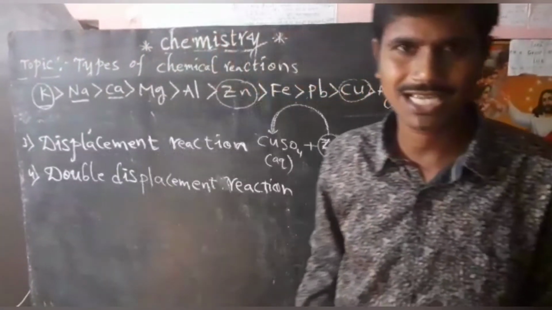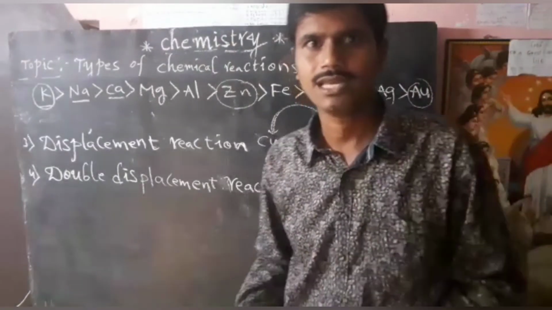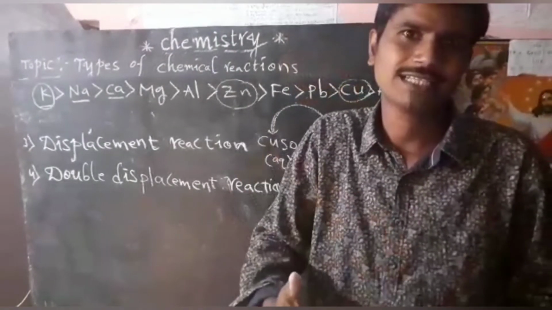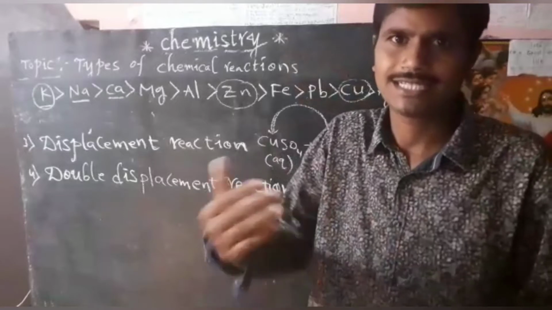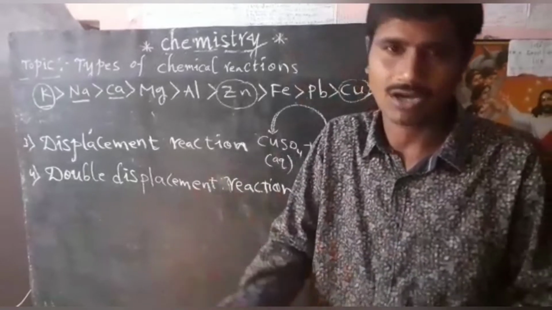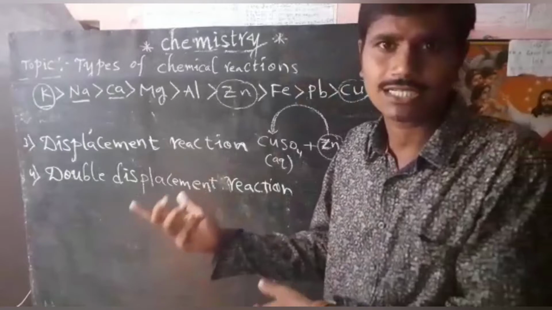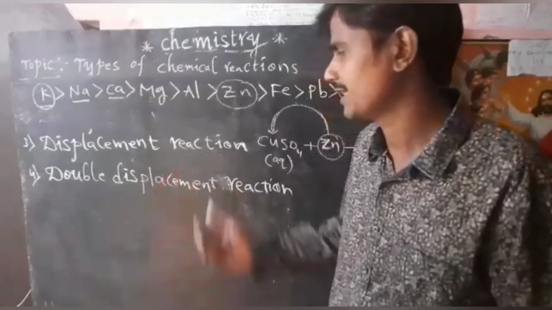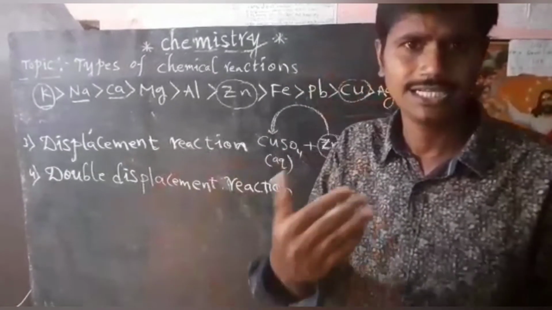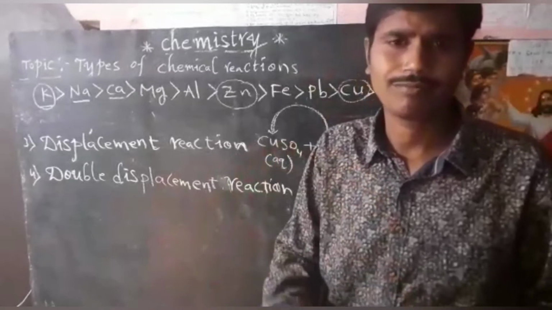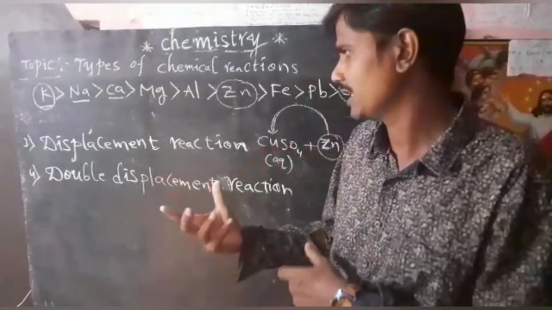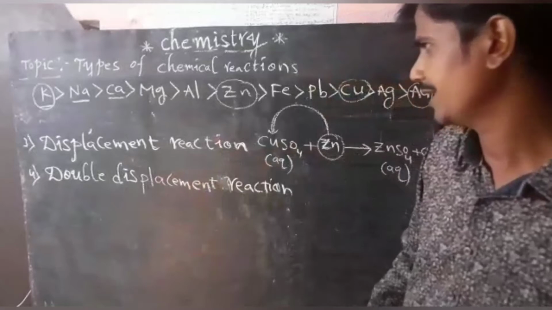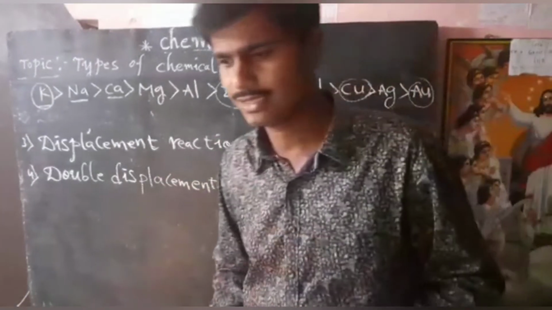Displacement reaction is nothing but a highly reactive metal displacing a less reactive metal from its compounds in their aqueous solution. A highly reactive metal displaces a less reactive metal from its aqueous solution. Such reactions are called displacement reactions. So very easy.